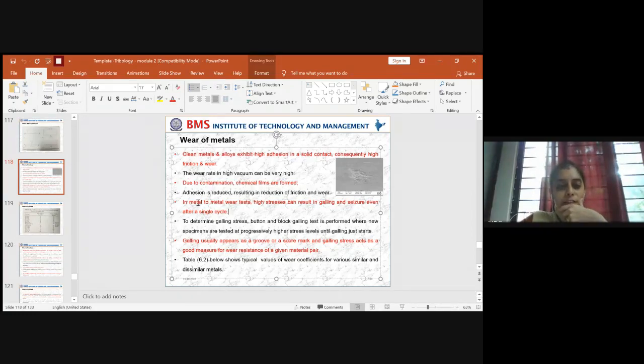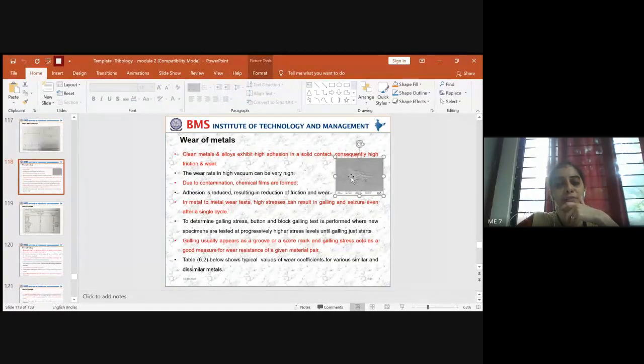So the next concept you have to understand is, in a metal to metal wear test, what happens? You will have high stresses and it can result in galling and seizure after each cycle. So what do you mean by galling? You can see a diagram here where you have a rough surface formed due to continuous cyclic loading, and this is due to the high stress formed when you have metal to metal contact.